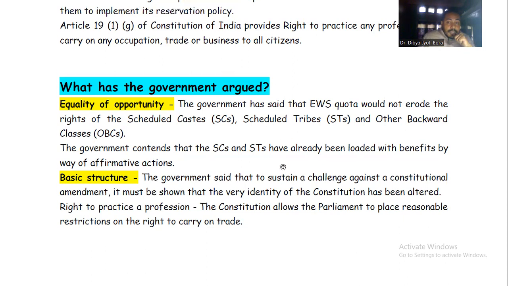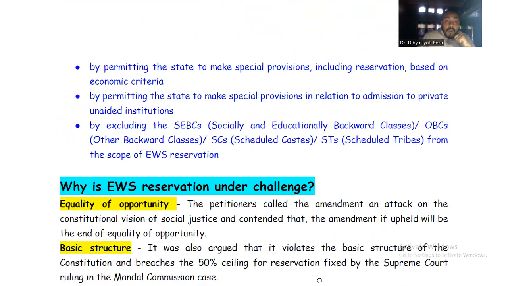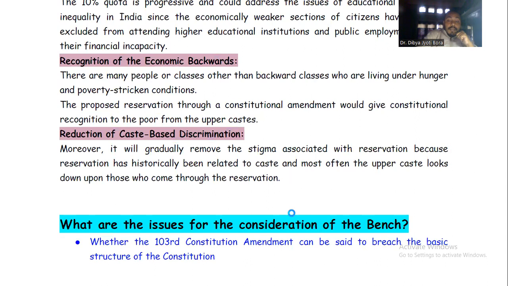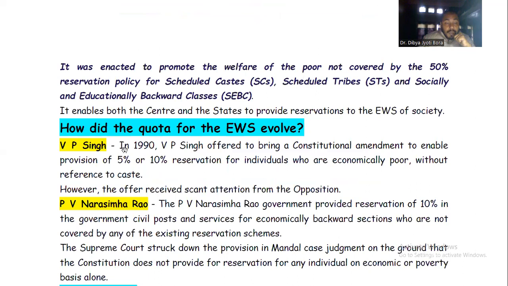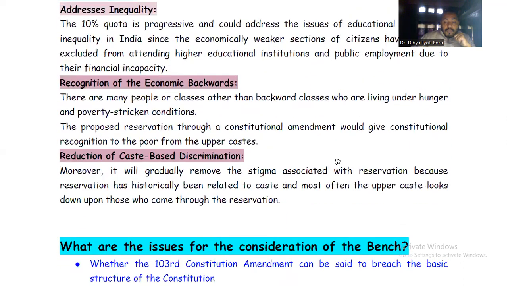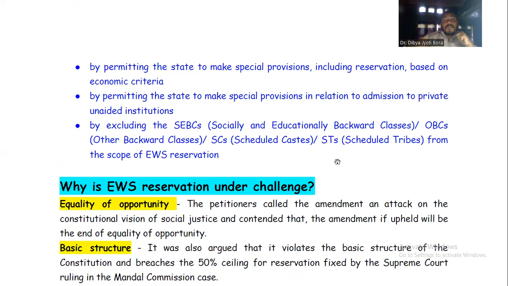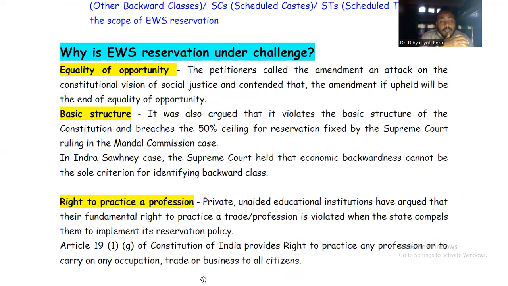But for today, the important things we have discussed are the 103rd Amendment, which gives 10% for those people who are earning less than 8 lakhs, and this evolved through two particular proposals. The first proposal was given by VP Singh in 1990, and PV Narasimha Rao also. After that we have seen the criticism from the opponent side. Then we have also gone through the arguments that the government gave in support of this EWS